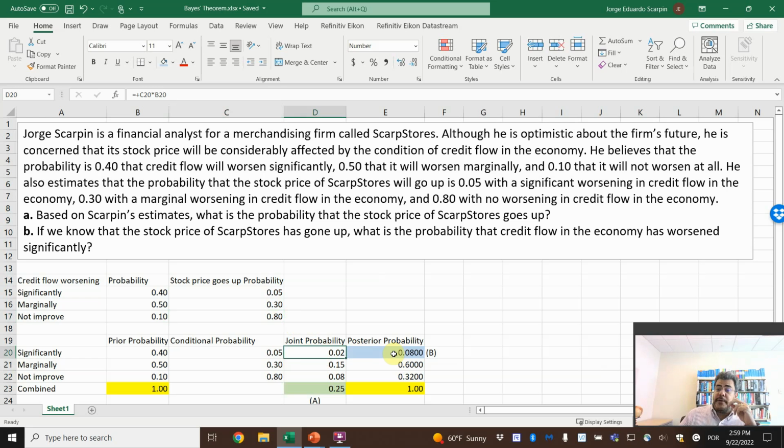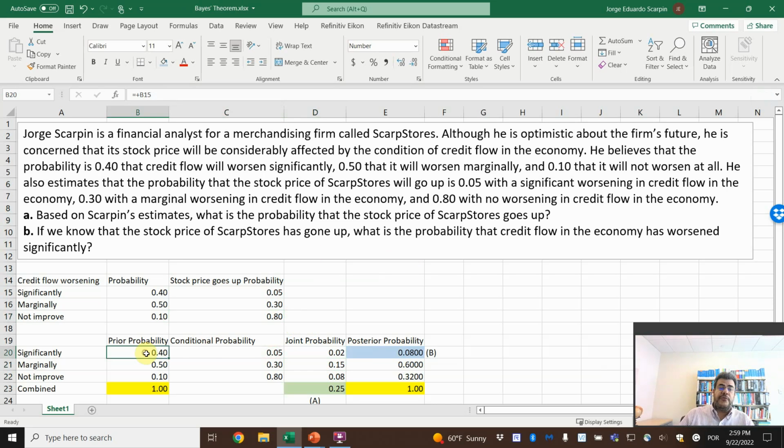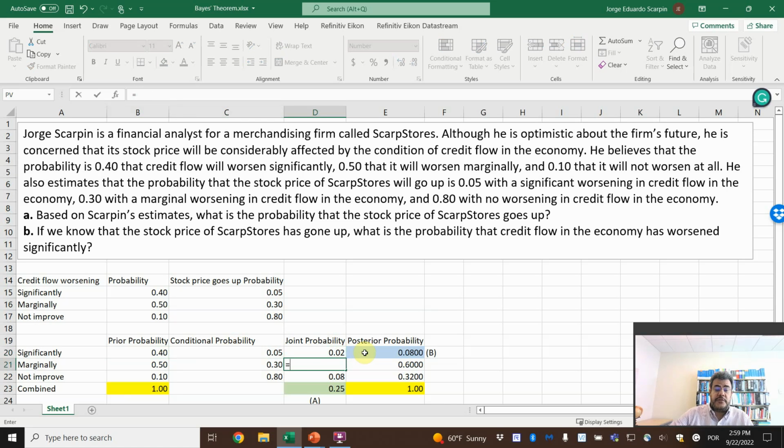So the joint probability, we combine both: prior times conditional. So 40% chance that these 5% chances happen, we have a joint probability of 0.02. The same for the second one, 0.5 times 0.3, 0.15, and 0.10 times 0.80, 0.08, so the total is 0.25.